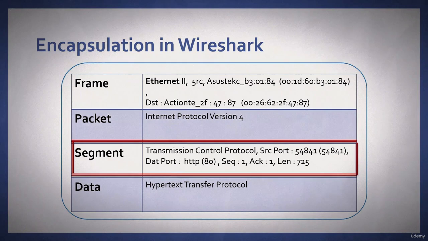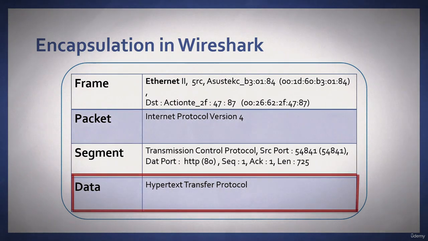And then we move to the transport layer, where you see a segment. In this case, it's Transmission Control Protocol, and there you have the source and the destination ports. Tucked within that frame is the data, and here we see HTTP, and it might be a web request. Keep in mind, not all frames have data.